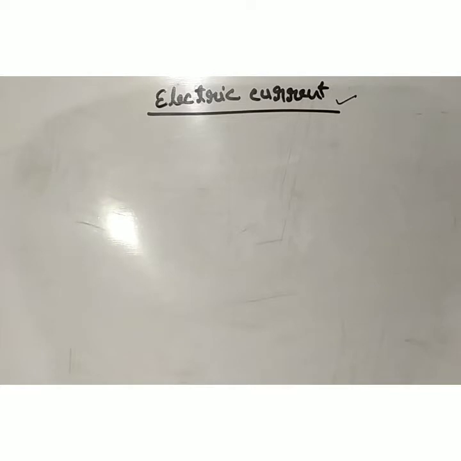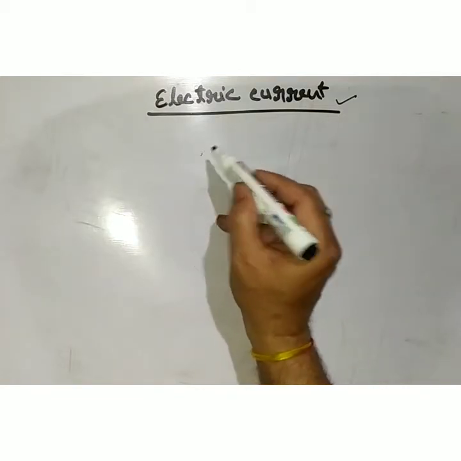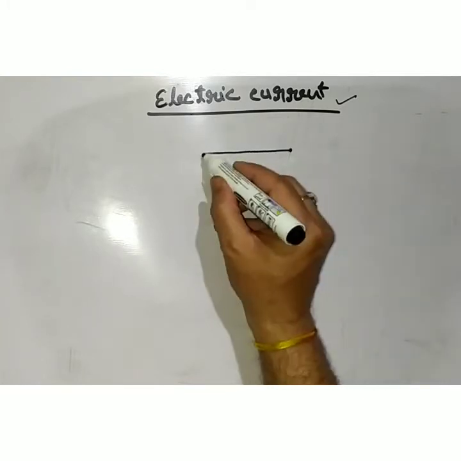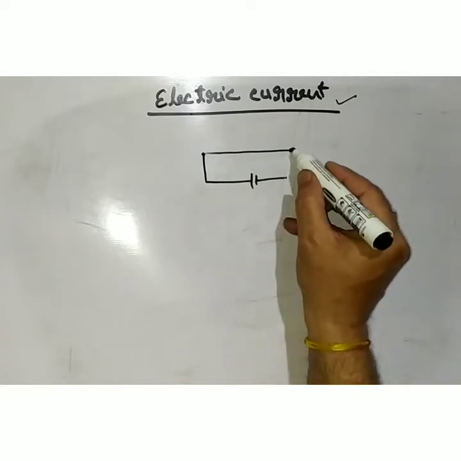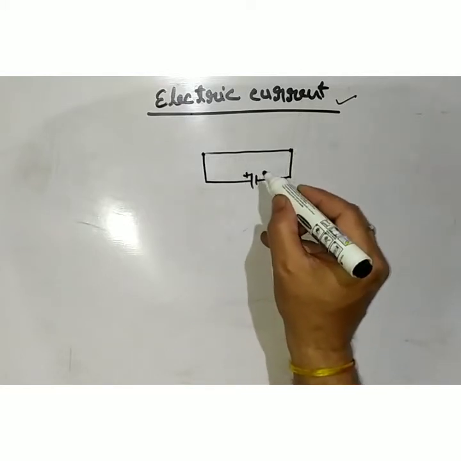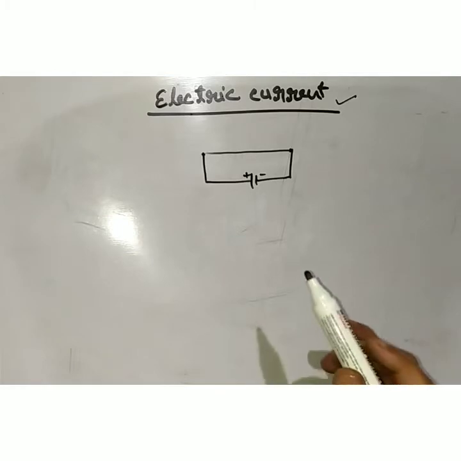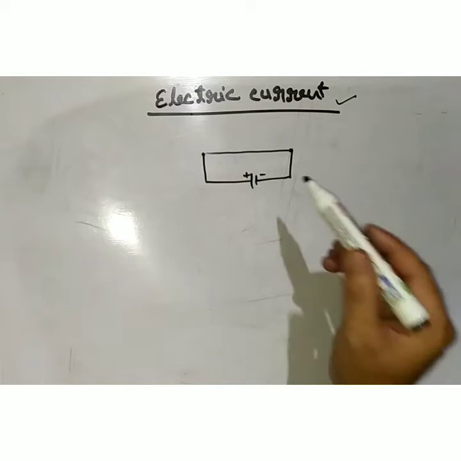When any metal wire is connected between two charged bodies at different electric potential, then the electric charge starts flowing from higher electric potential to lower electric potential.